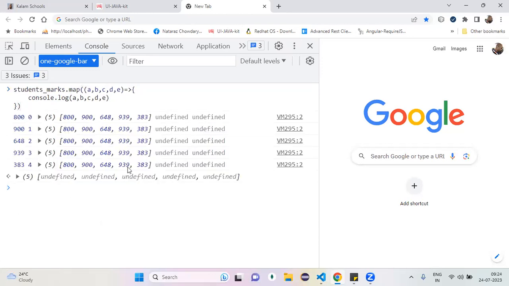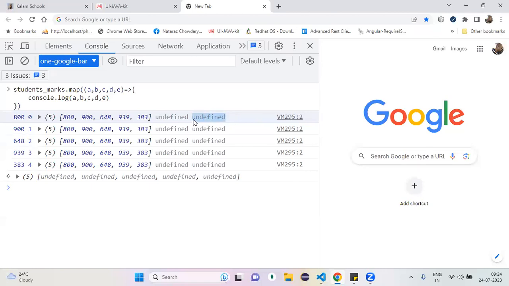Now tell me, how many arguments does my map method pass to my callback? Five? Three? See this: the last argument is undefined. Undefined means he did not pass any value. The fifth argument is undefined, so he did not pass any value for the fifth one. The fourth one is also undefined. Let's count from right to left, then you can easily understand.